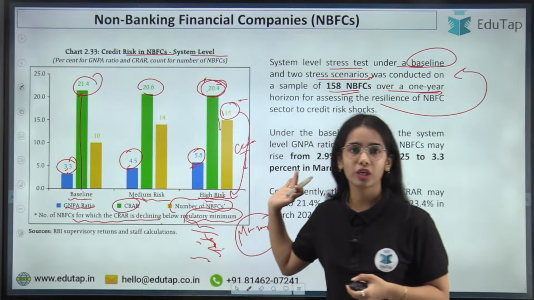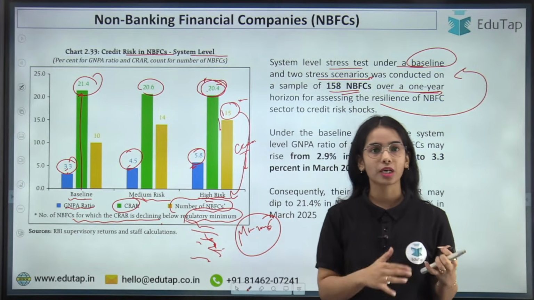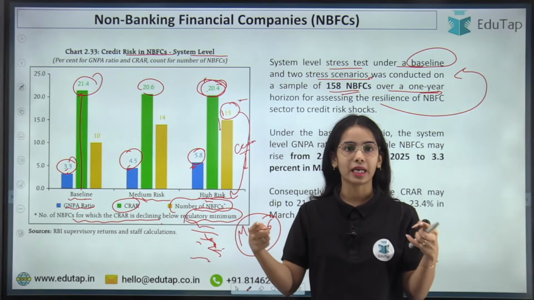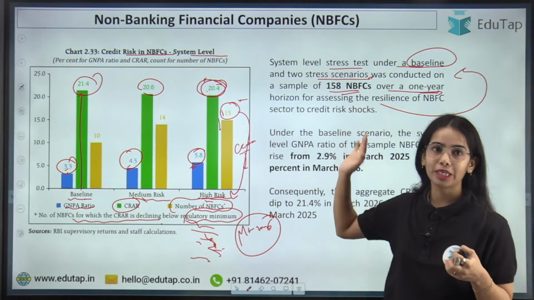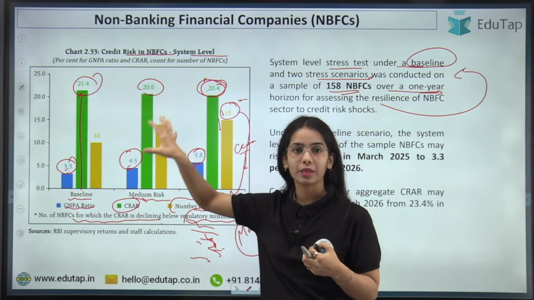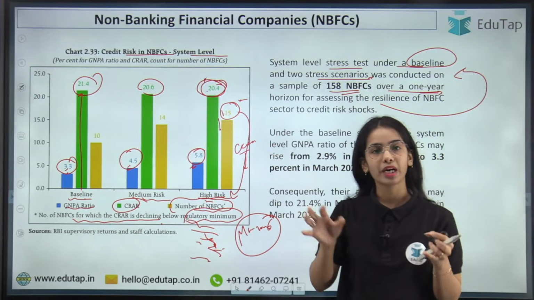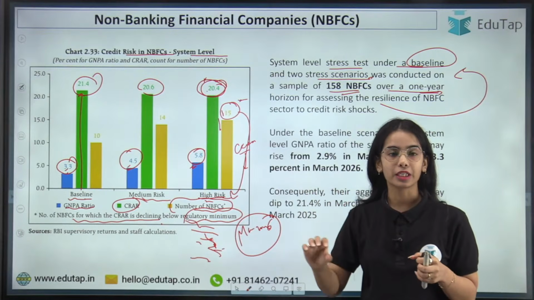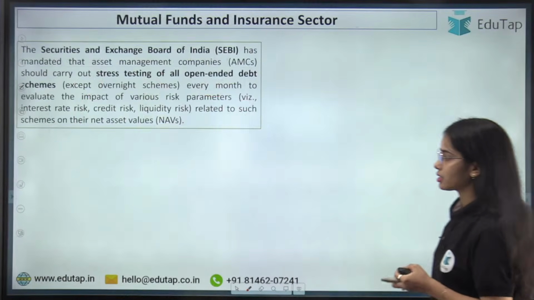Here you do not have to focus on the data points much, but remember that for the non-banking financial companies also the stress test has happened in a 1-year horizon, that is for March 2026, and 158 NBFCs have been taken for the stress test. It has been identified that the overall CRAR for the NBFCs will remain above the regulatory minimum even in the high risk category, but for 15 NBFCs the CRAR will decrease below the regulatory minimum in the high risk category. Okay, so this is the idea.